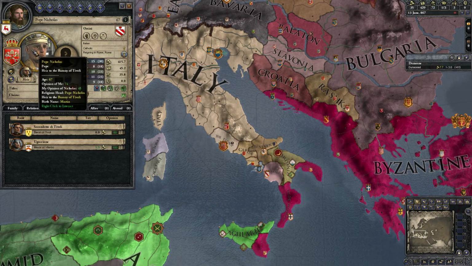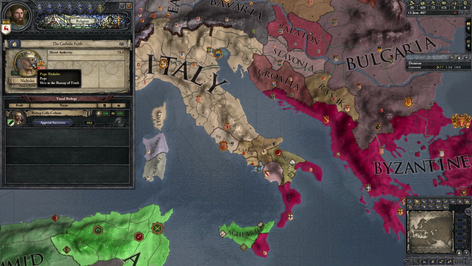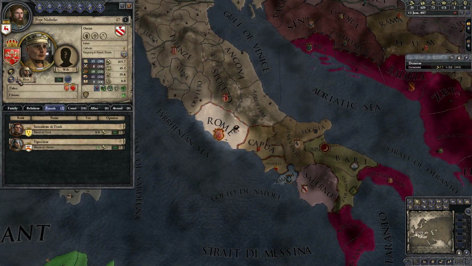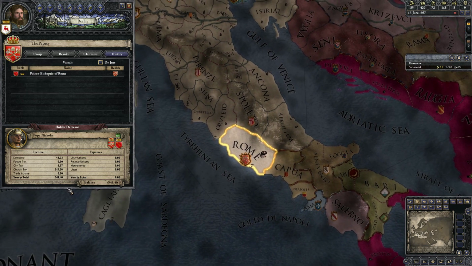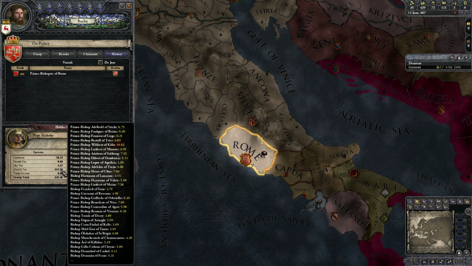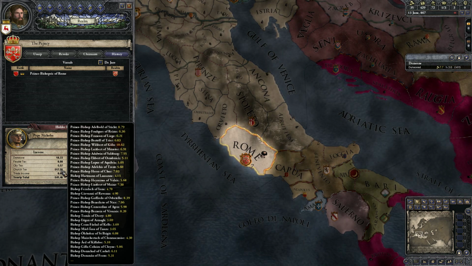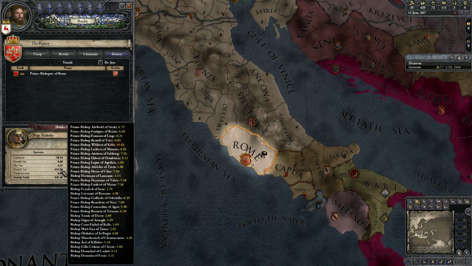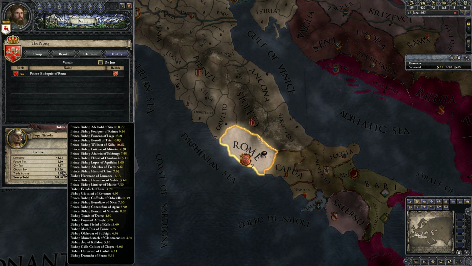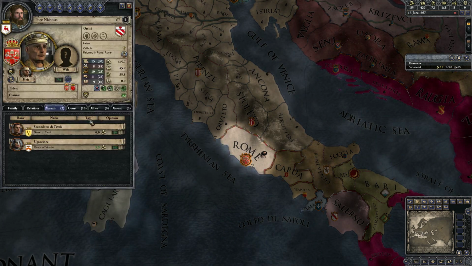If you go to the Pope, either go to the religion tab and then click here, or if you just want to go to Rome and then click on him, and then you click on the papacy, you can see his income. Church tax, 517 ducats a year. And these are all of the princes, the prince bishops and the bishops that across the Catholic world are paying him taxes because they like him more than their liege. So that's why the Pope always has so much money.